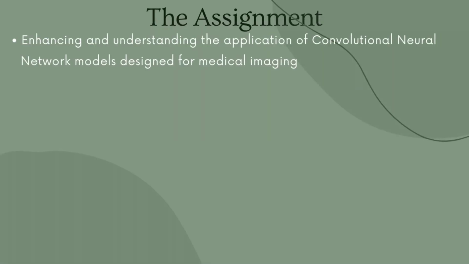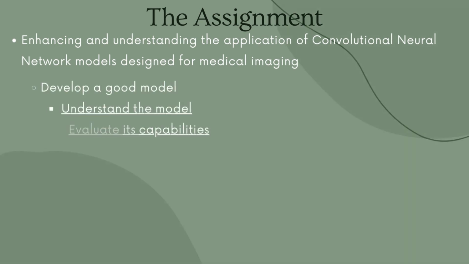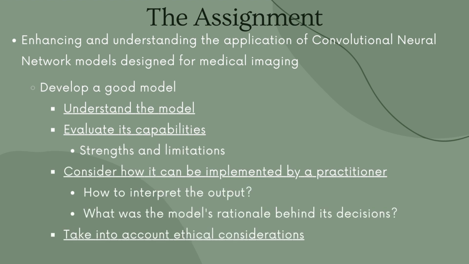The assignment, as understood by the group, is enhancing and understanding the application of convolutional neural network models specifically designed for medical imaging to identify thoracic disorders from grayscale chest X-ray images. To this extent, it is important to develop a good model, but also evaluate its capabilities and consider how it can be implemented by practitioners, whilst also taking into account ethical considerations on every step. This description was based on the Canvas page, lectures, and background research such as interviews.